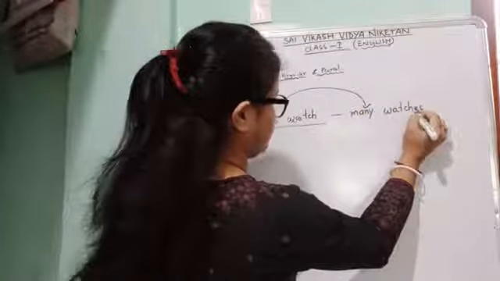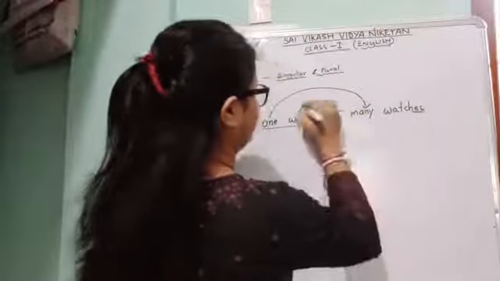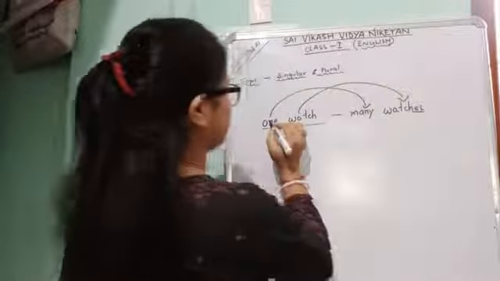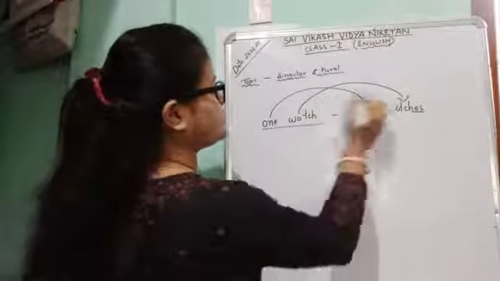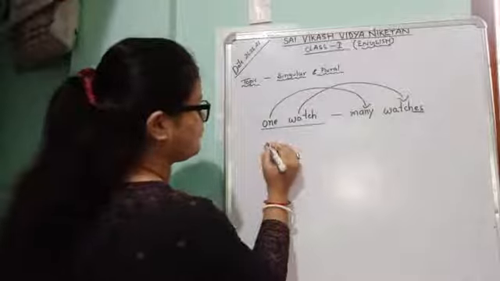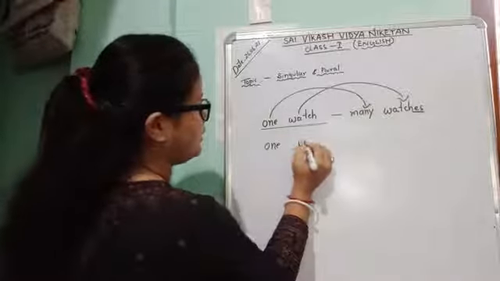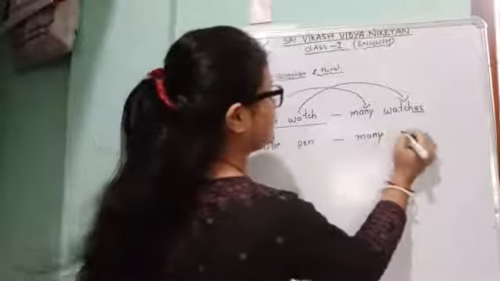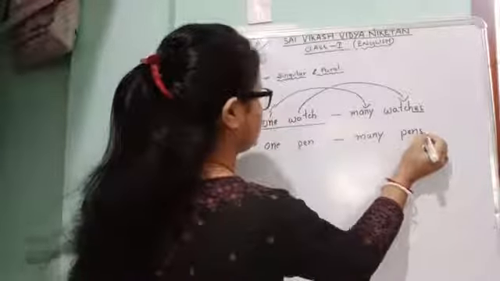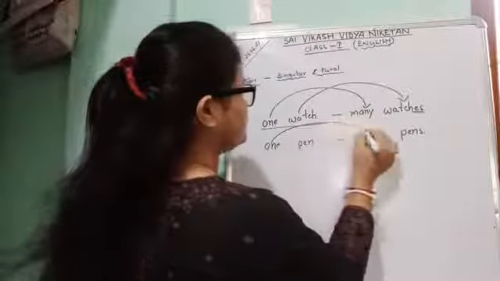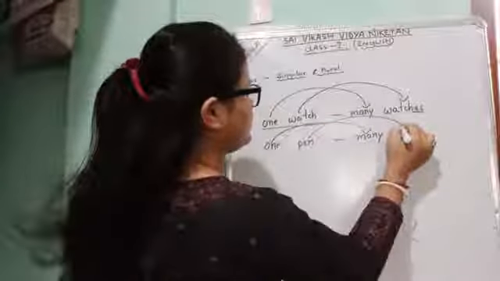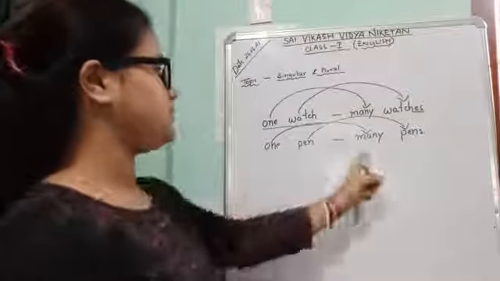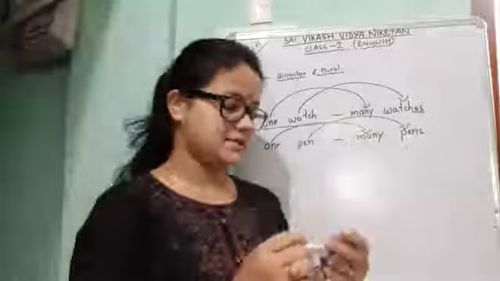We have to use es. Watch to watches. This is singular to plural. This is also singular to plural. One pen, many pens. One to plural, pen to plural, pens. One to many, pen to pens. Clear?